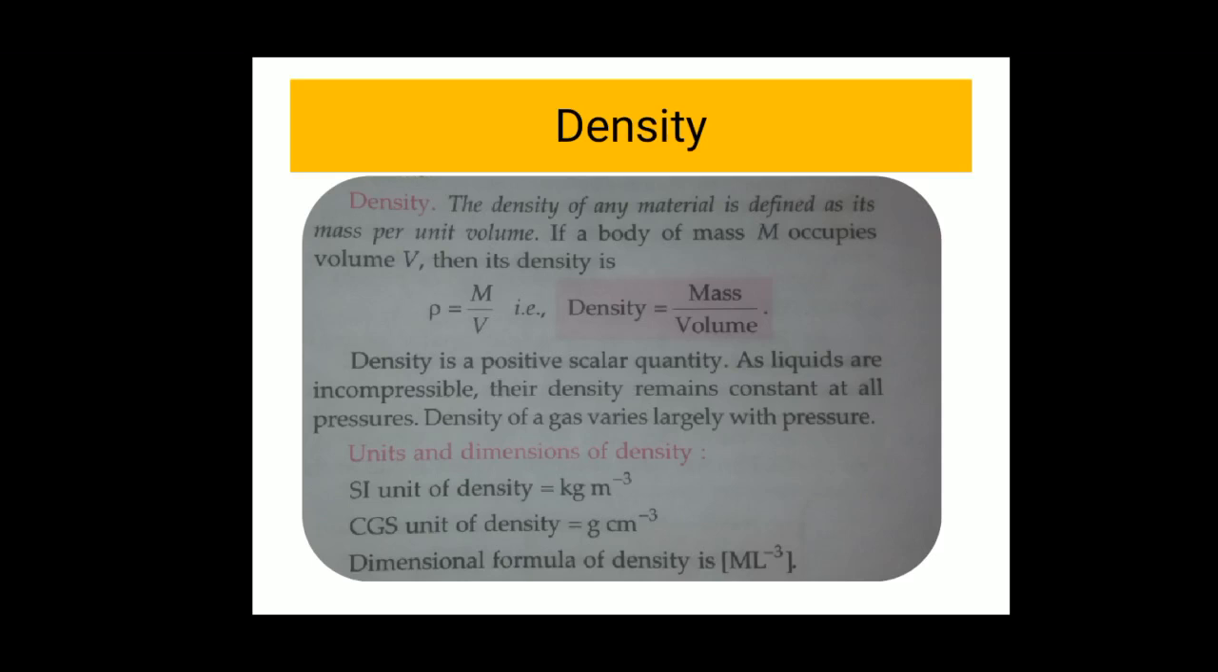Now the unit and dimensions of density. The SI unit of density is kg per meter cube, that is density equals mass divided by volume. The CGS unit of density is gram per centimeter cube. The dimensional formula of density is ML^-3. So these are some important points related to the properties of fluids.